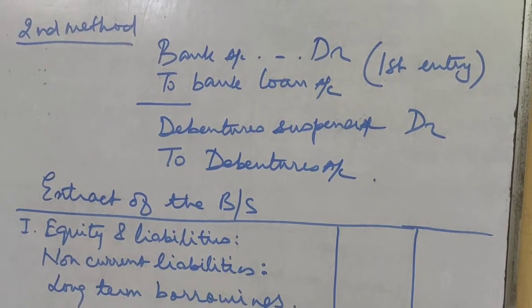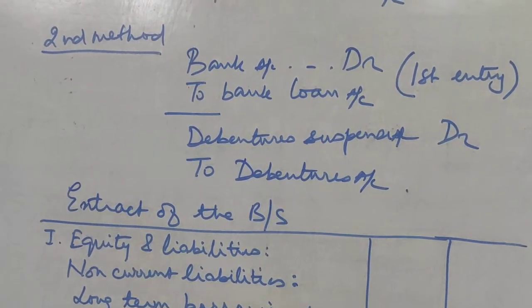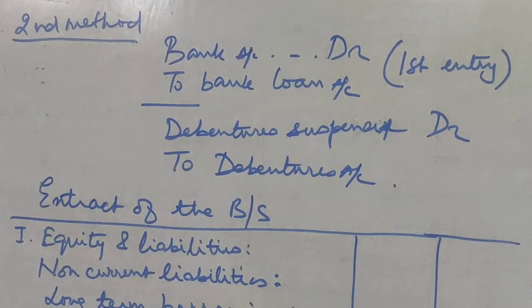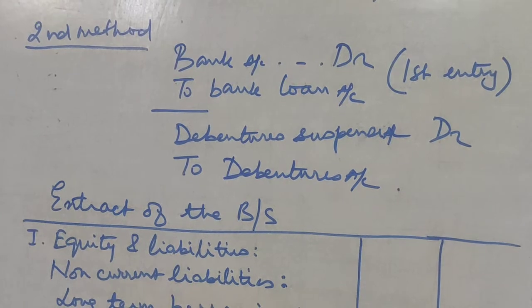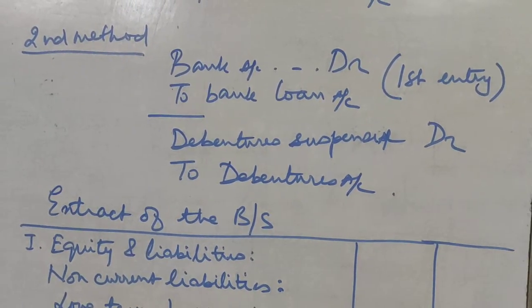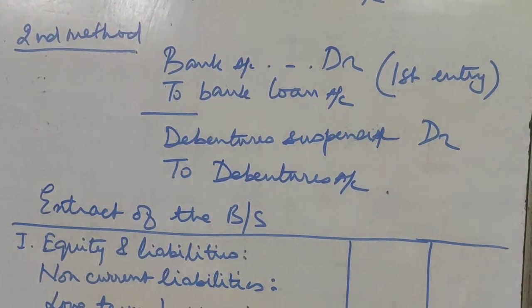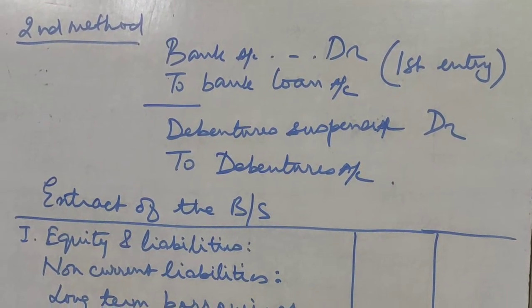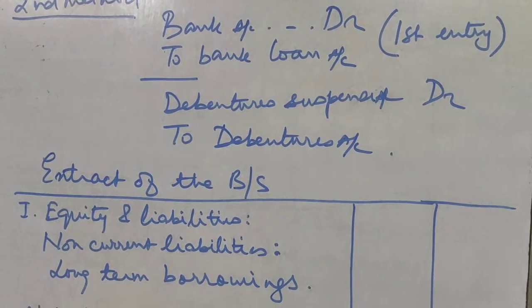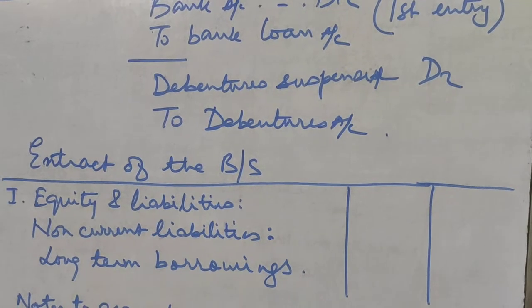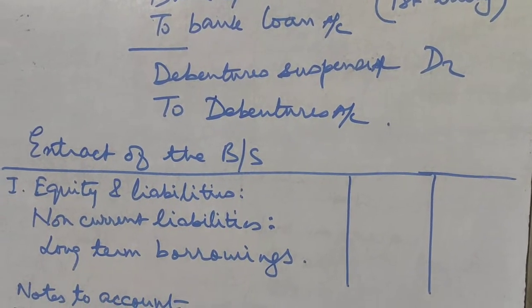For example, in the earlier example, let us say the company has taken a loan of 5 lakh from the bank and it has pledged 7 lakh debentures as collateral security. Then the first entry will be bank account debit 5 lakh to bank loan 5 lakh, and the second entry will be debenture suspense account debit 7 lakh to debentures account 7 lakh.